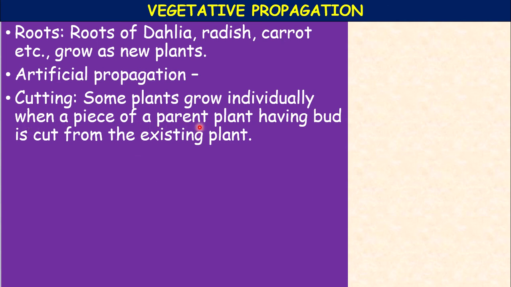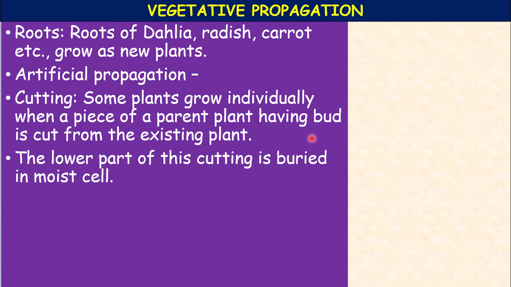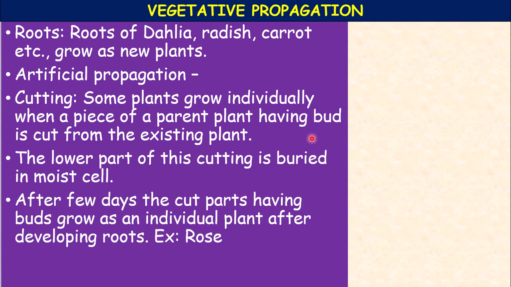cutting. A piece of a parent plant having a bud is cut from the existing plant. These buds are called vegetative buds. The cutting is buried in soil. The cut part having buds grows as an individual plant with roots.